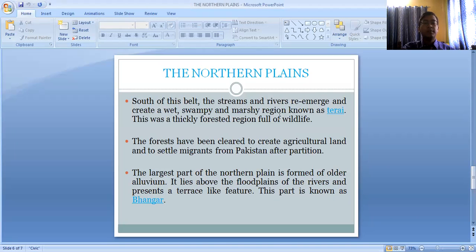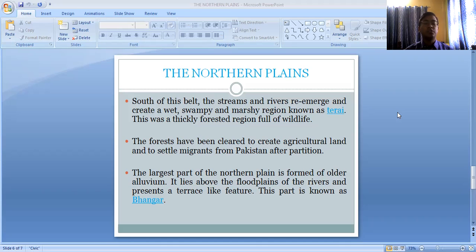South of this Bhabar belt, the streams and rivers re-emerge and create a wet, swampy, marshy region known as the Tarai region. Here the small rivers and streams re-emerge, and the entire region is a swampy area. The water content in the soil is very high.